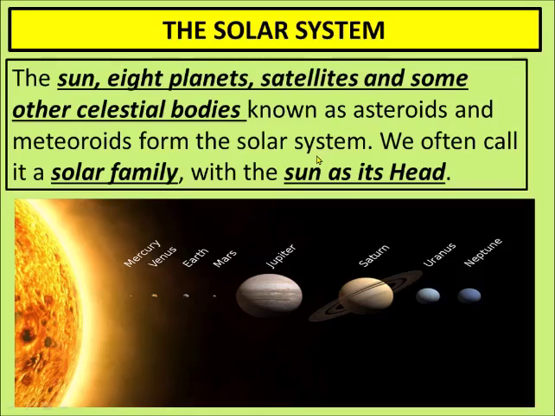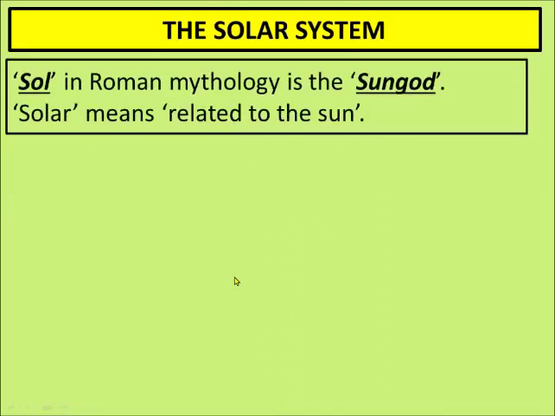Just like you have various members in your family, like your grandparents, your siblings, your cousins, your uncle and aunt, your parents, and you yourself, similarly, there are many members in this solar family. And who is the head of this solar family? Sun. Sun is the head of this solar family because it is very important to all these planets.